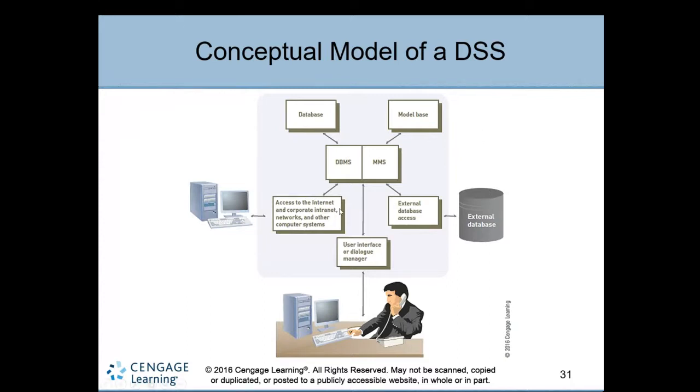This is a conceptual model of a decision support system. It has a database and a model base. The database is related to a database management system, and the model base is model management software. There is monitoring software here that is also connected to the internet, other devices on the networks, or external database access. Now this is the decision maker, who uses this interface application, a screen, mostly a program application software, which is directly connected to the main database systems and some statistical model data. We'll see them one by one.